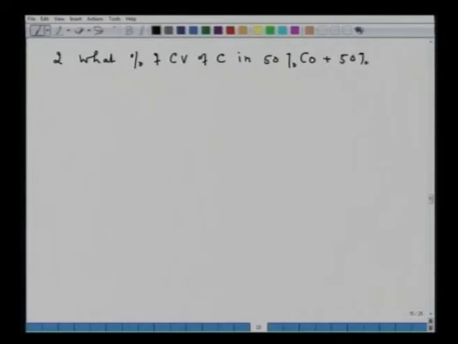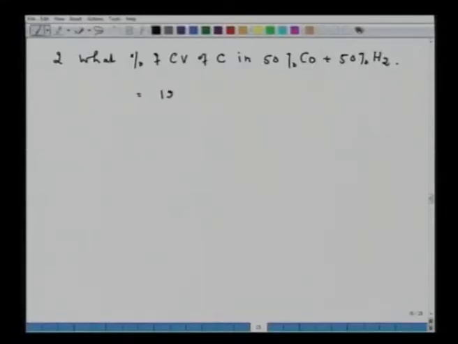I will give you one more problem, the second one. You calculate what percent of calorific value of carbon is in a gas of 50% CO plus 50% hydrogen. All that you have to take here is 1 kg mole of carbon reacting with H2O, and you get 1 kg mole CO and 1 kg mole hydrogen. So you will calculate the calorific value and the answer you will be getting is around 129%.